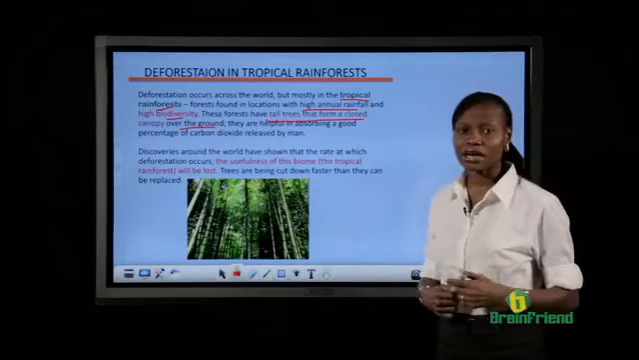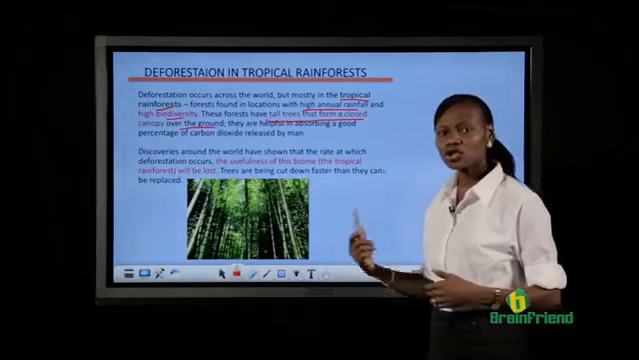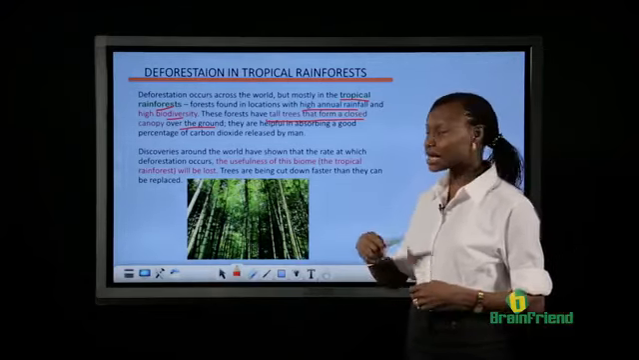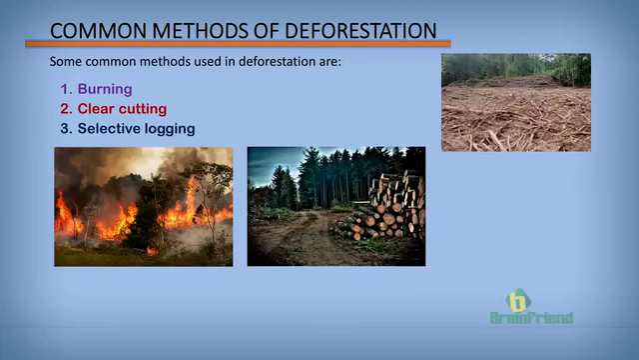But it has been discovered that over time, over the years, most of these rainforests are cleared up for the different purposes men have. Some common ways by which deforestation occurs. Burning, like we can see here, it sets the place on fire and the trees and everything in it gets burnt off.